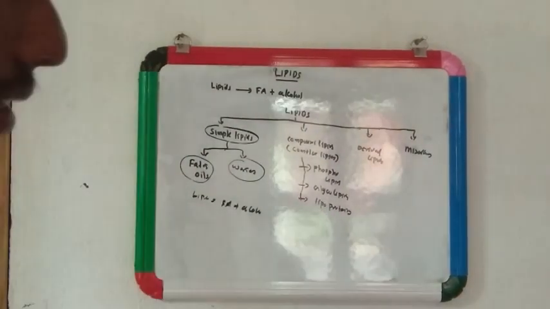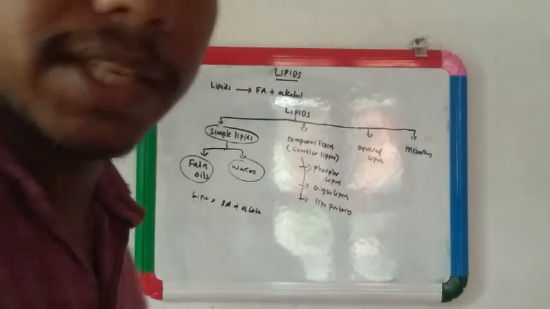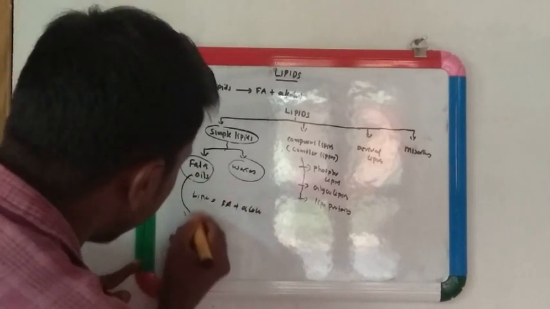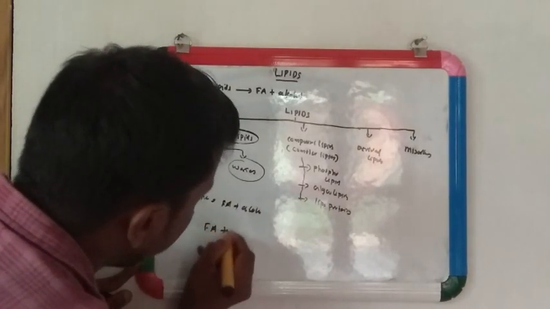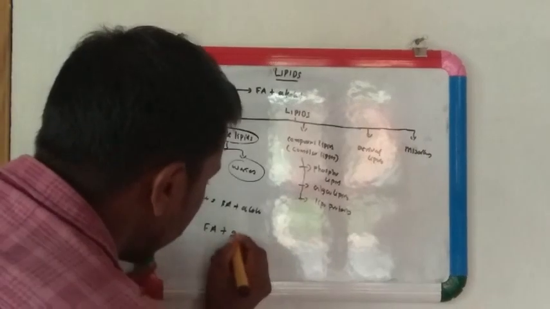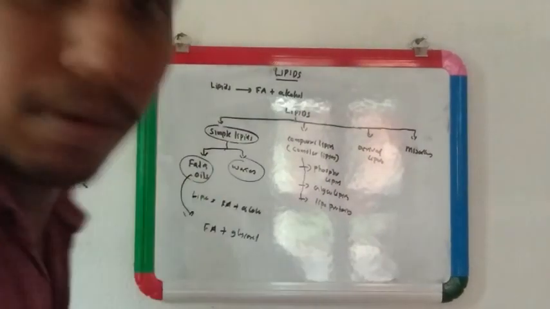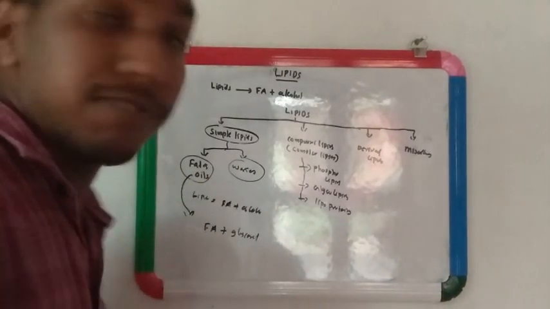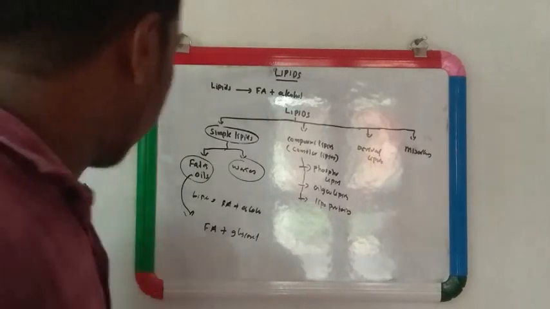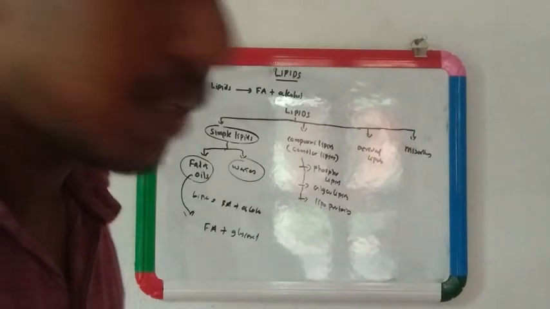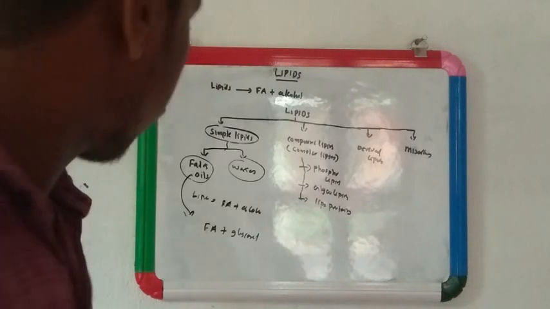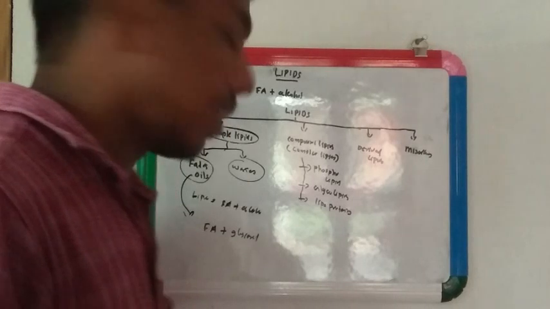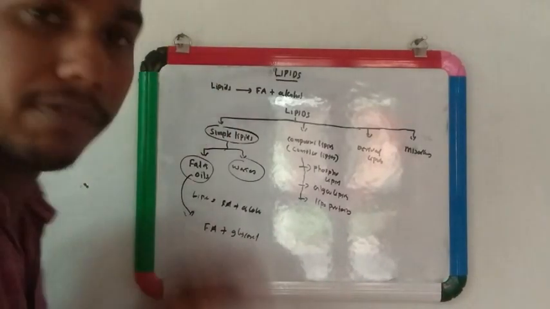Coming to fat and oils, the fat and oils are the esters of fatty acid with glycerol. Here the alcohol is glycerol. The main difference between fat and oils is physical: at room temperature, fat behaves like a solid, but oils exist in a liquid state at room temperature. That's the difference between fat and oils.